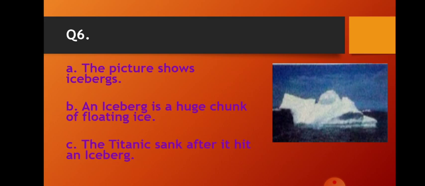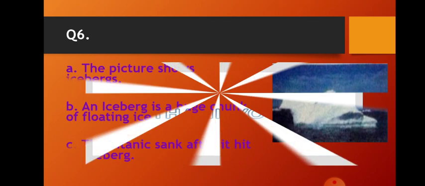So, dear children, complete the lesson 3 in your book. Take the correct answers. All the answers I have highlighted with purple color. Okay? Thank you.